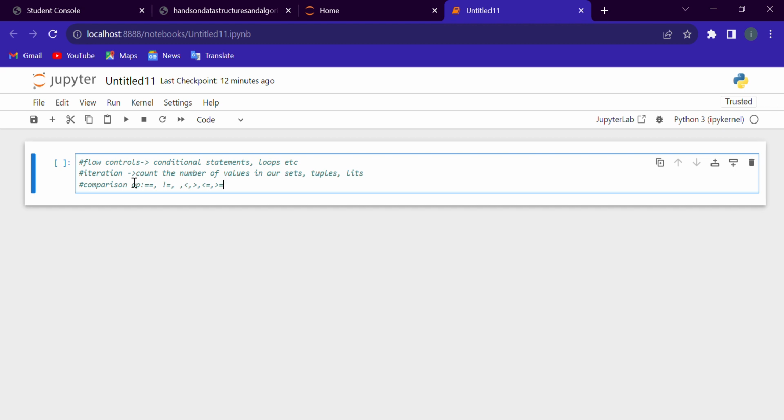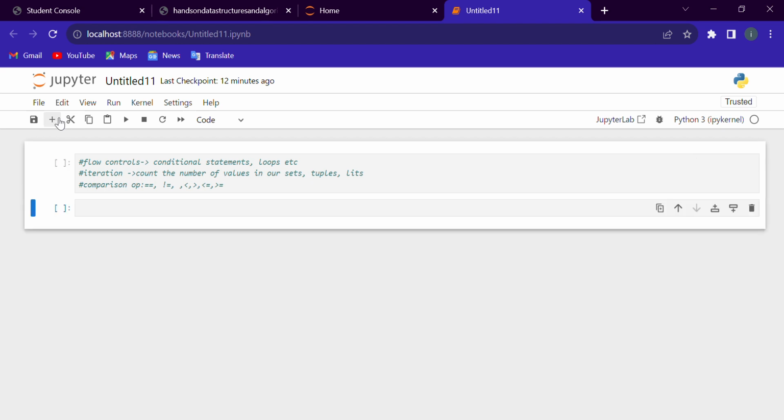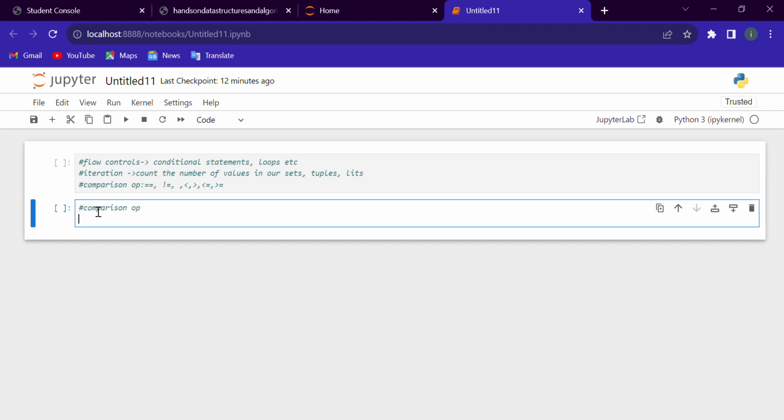For example, for comparison operators, I'm going to write a simple code like "hello" is equal to "hello". It will return true if it's true, and it will return false if the statement is false.